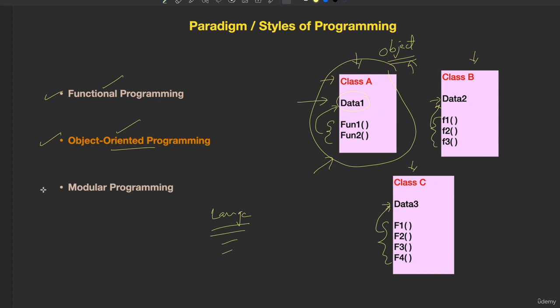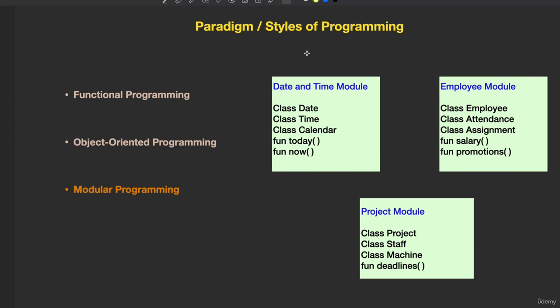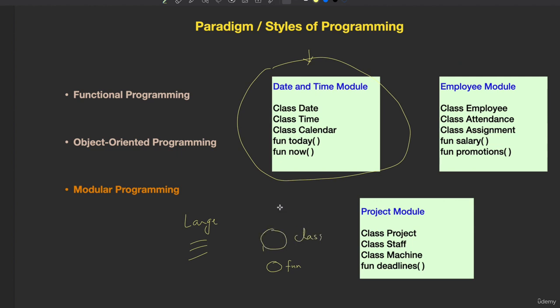Now come to the next one. What is modular programming? In modular programming, we define modules. This large application is broken down into larger pieces. The larger pieces are called modules. If you compare function, module and a class, the smallest piece is nothing but a function. A little bigger piece is nothing but a class. And a still bigger piece of code is a module.